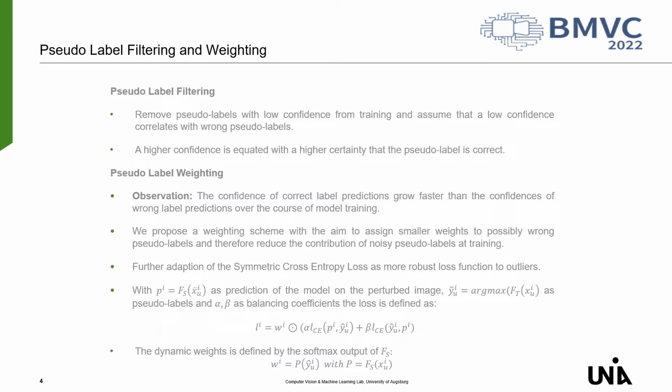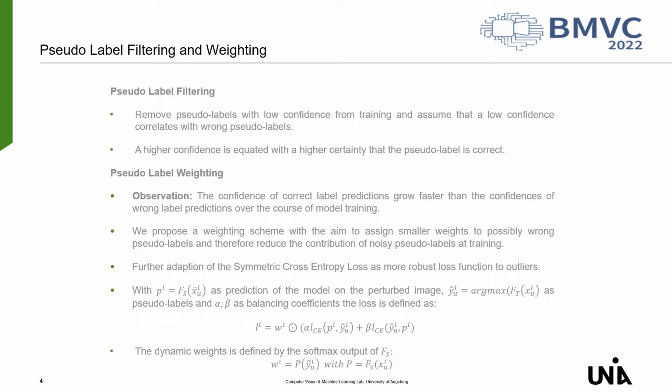The common idea is to remove pseudo-labels with low confidence from the training and assume that a low confidence correlates with wrong pseudo-labels. The confidence is defined by the output probability after the softmax function of the predicted class of the model. A higher confidence is equated with a higher certainty that the pseudo-label is correct.